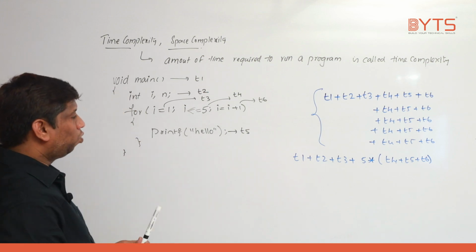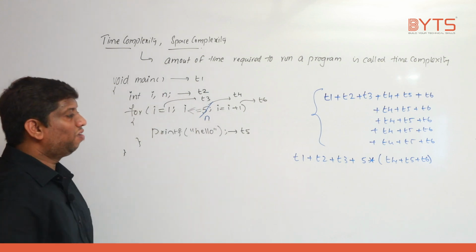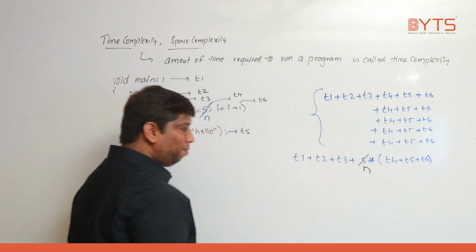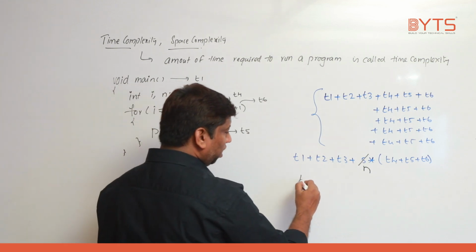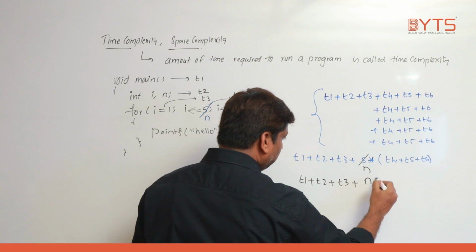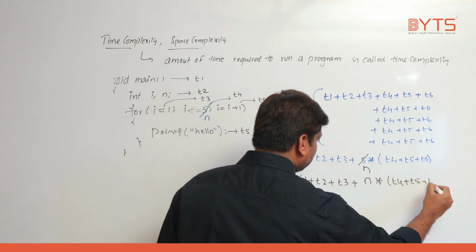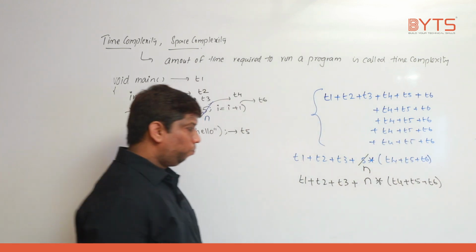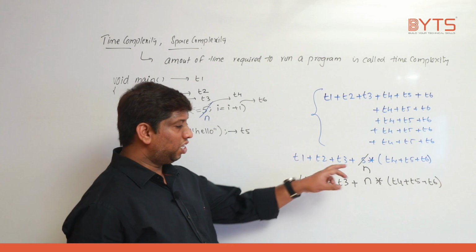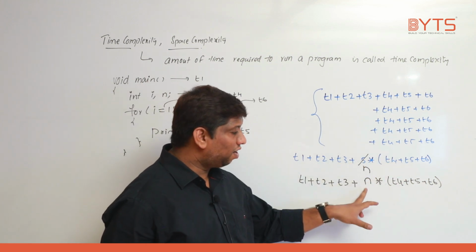What I am trying to do, I am replacing this 5 with N. So this 5 is replaced with N. Means the total time taken to run this algorithm is T1 plus T2 plus T3 plus N into T4 plus T5 plus T6. See, very interesting point. When the value of n is 5, 5 into this one. When the value of n is 10, 10 into this one.